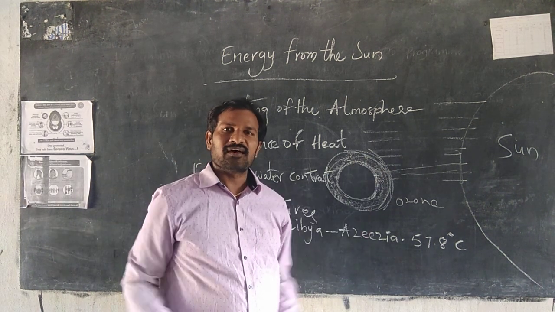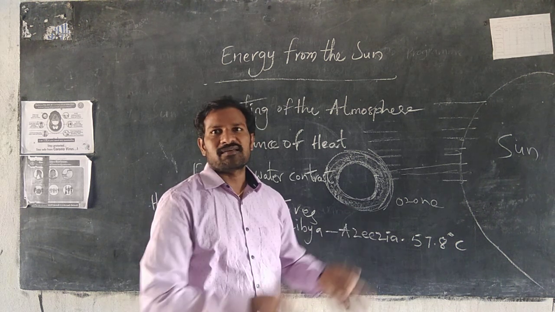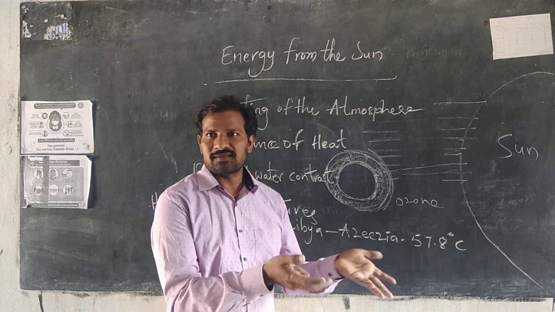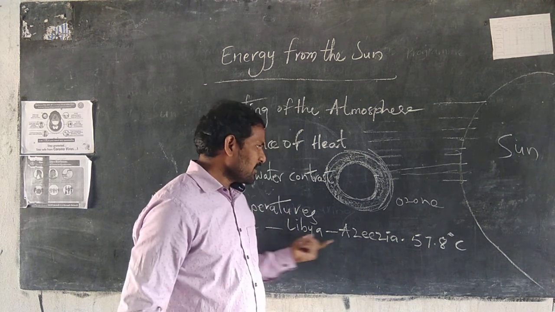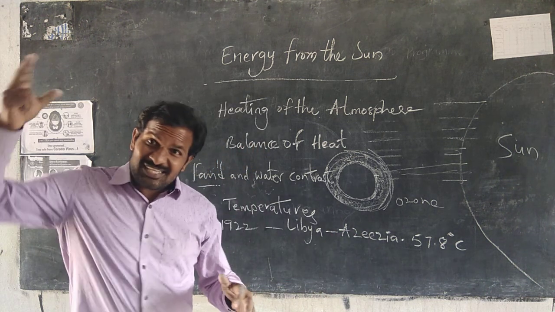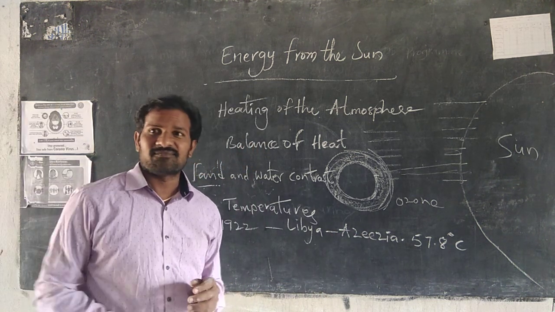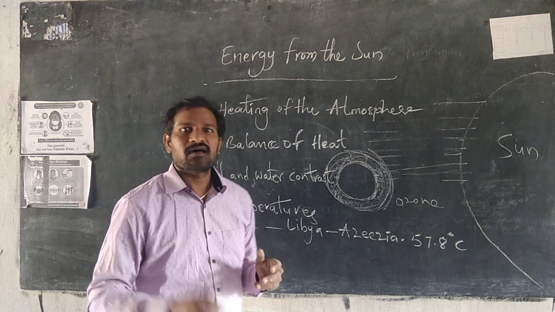For example, in our India, which place receives higher temperatures? For example, the Thar Desert in Rajasthan. Same as India, Rajasthan, same as Libya, Azizia. Now the lowest temperature recorded, which place receives the lowest temperature in the world?